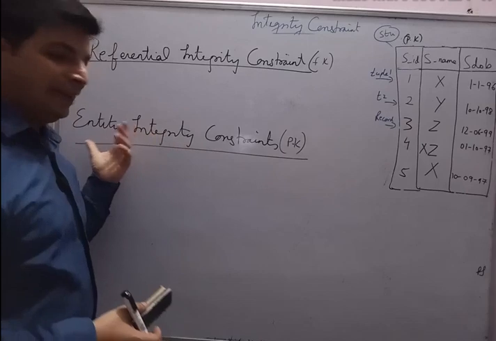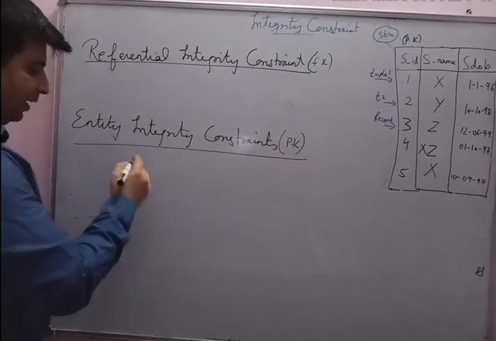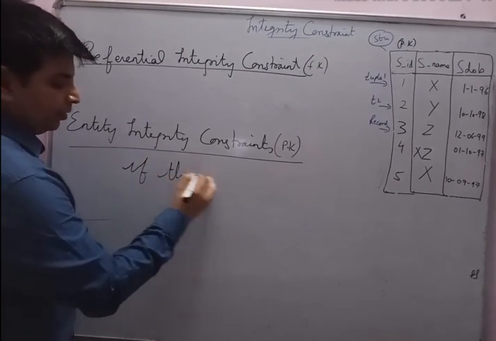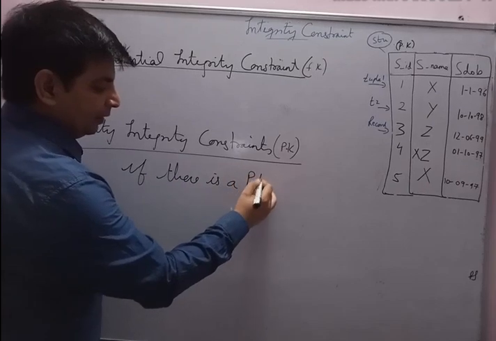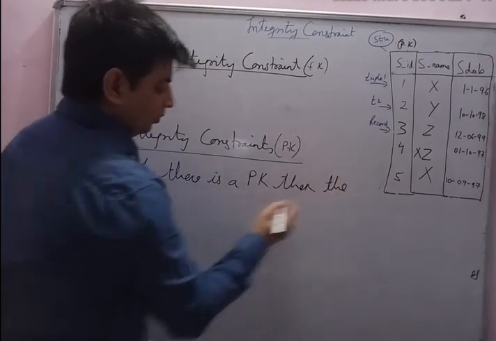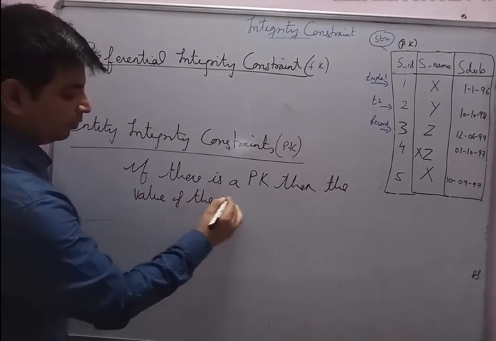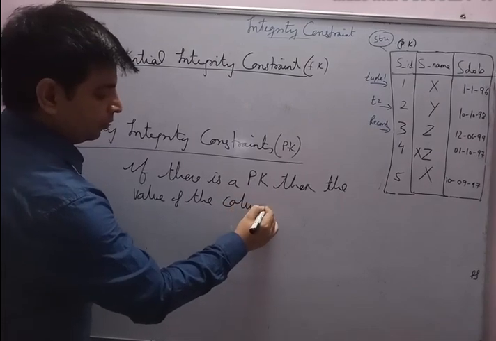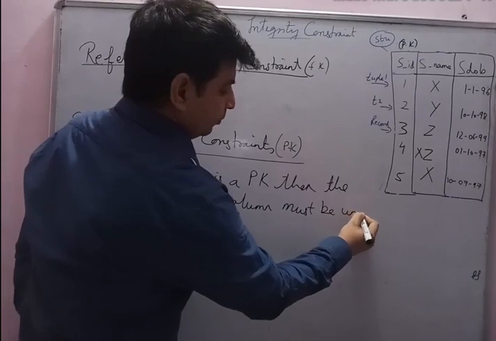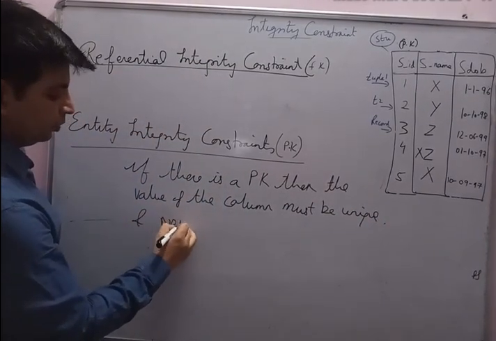So what is the meaning of entity integrity constraint? Entity integrity constraint states that if there is a primary key, then the value of the column must be unique and not null.